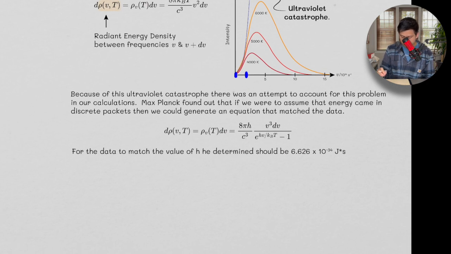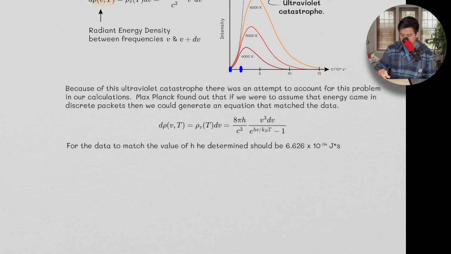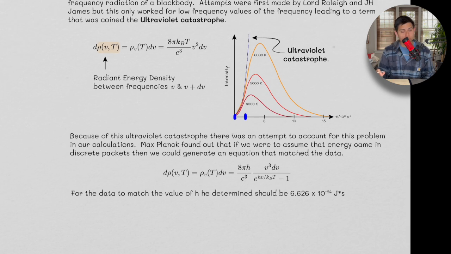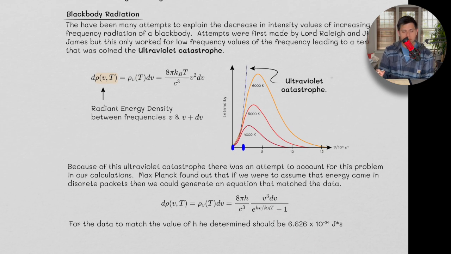For the data to match the value, he determined that h, this value h here, had to be 6.626 times 10 to the negative 34 joule seconds. And so this is the famous Planck constant. It sort of came out of attempting to understand blackbody radiation. So let's continue.